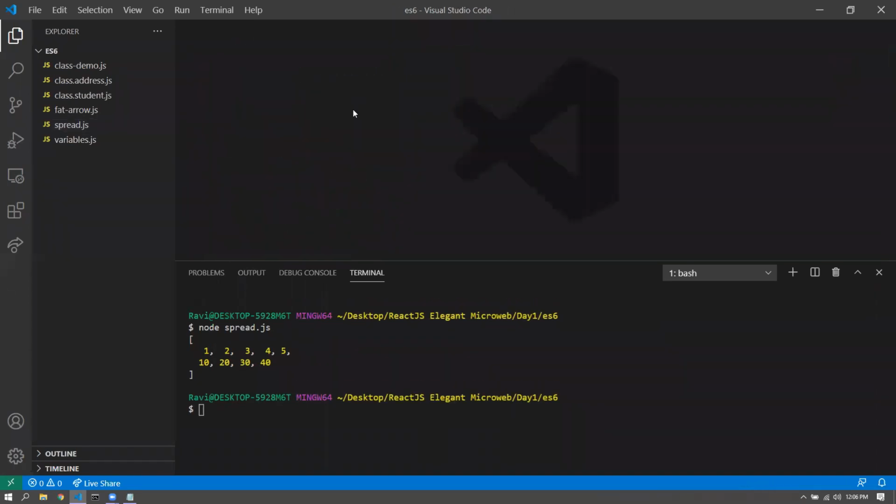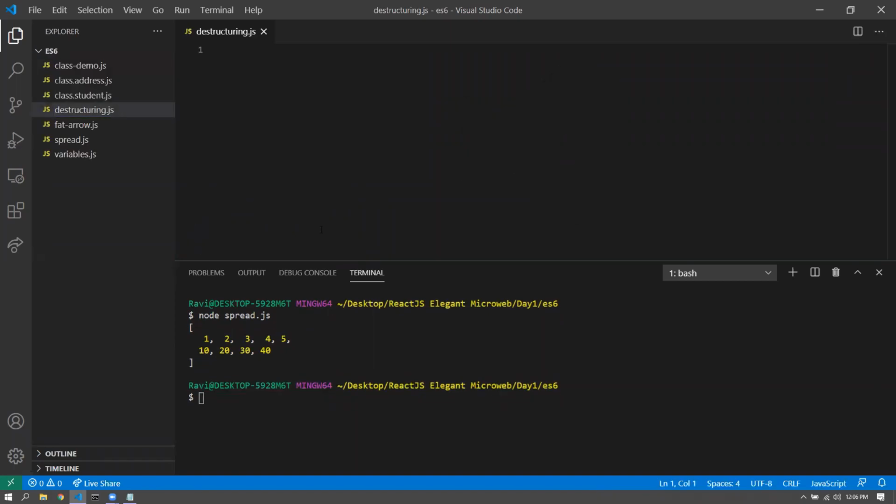All right. So the last syntax for today, destructuring. All right. So destructuring, it is more or less what we saw while the normal export. So let me show you what it is. So if I have an object like const student is equal to name, email, age, sem, all right, something like this.